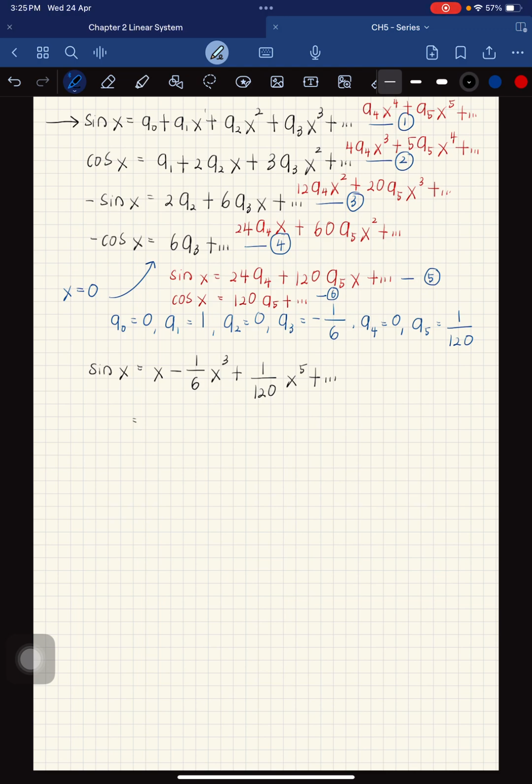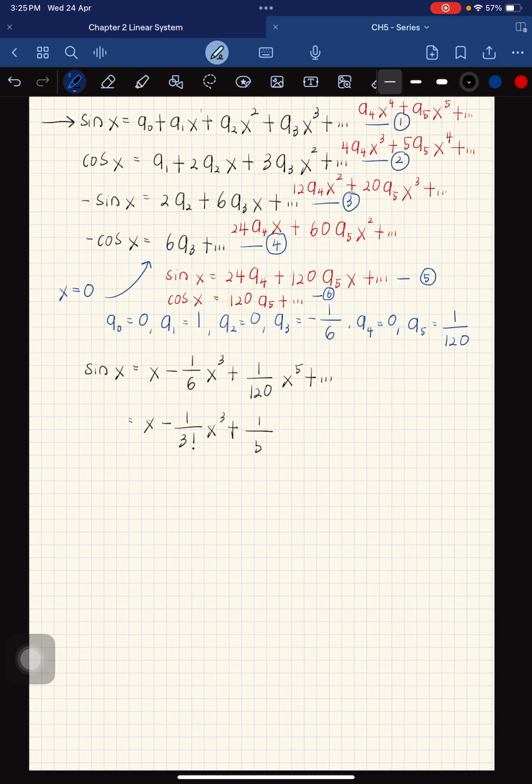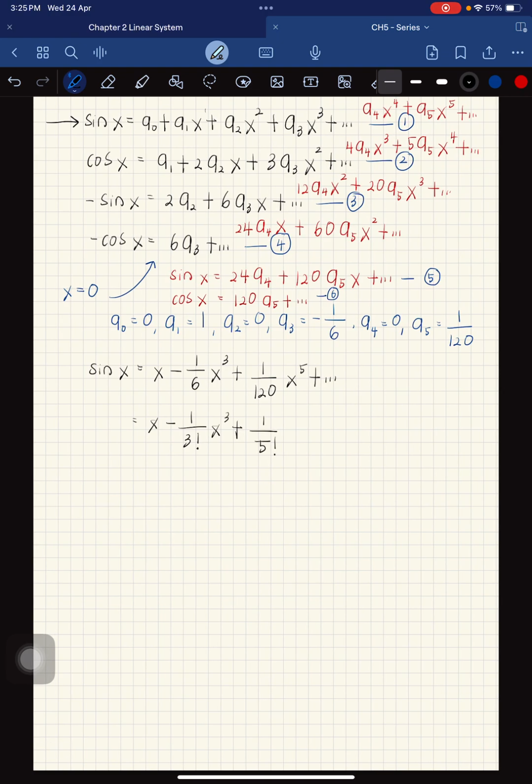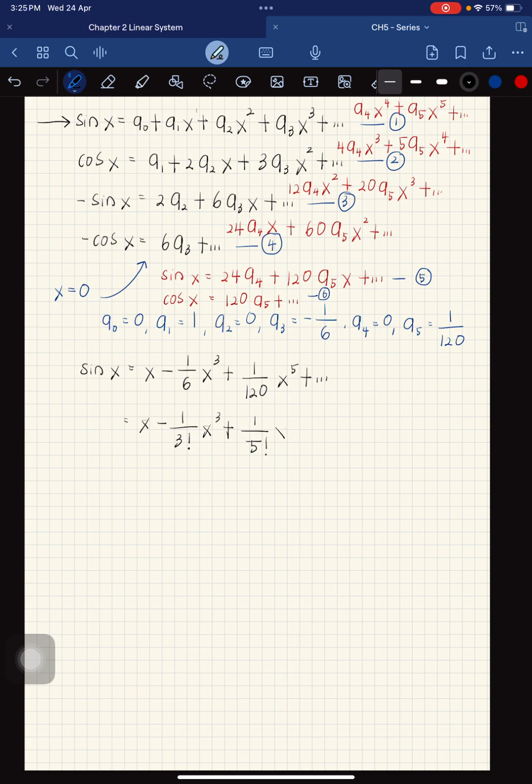So x minus 1 over 3 factorial, plus 120, which is 5 factorial, so 1 over 5 factorial x to the power of 5. Okay, so we can get the pattern.